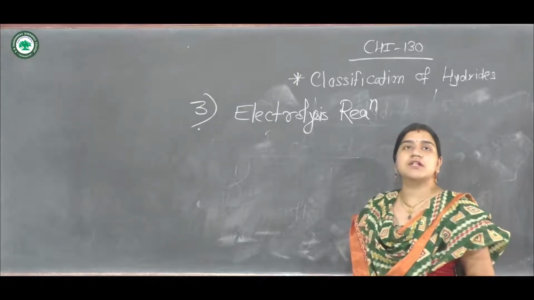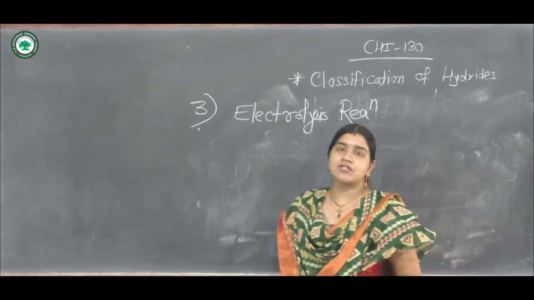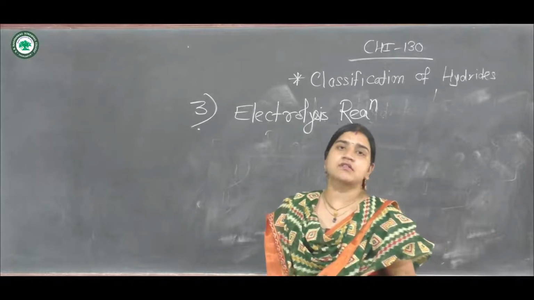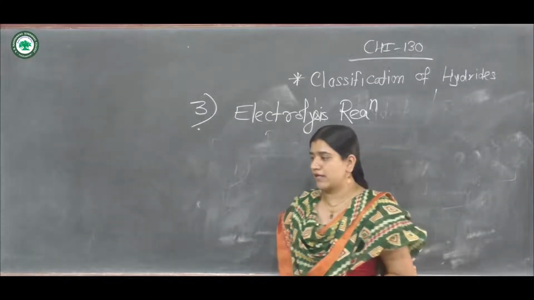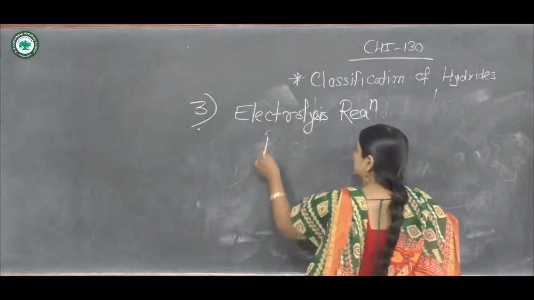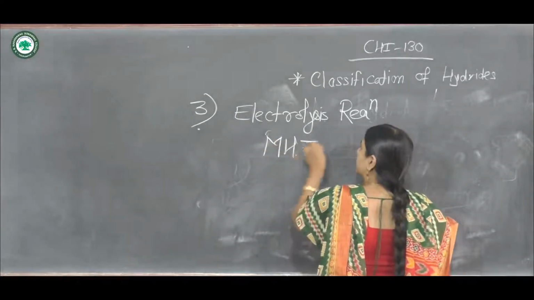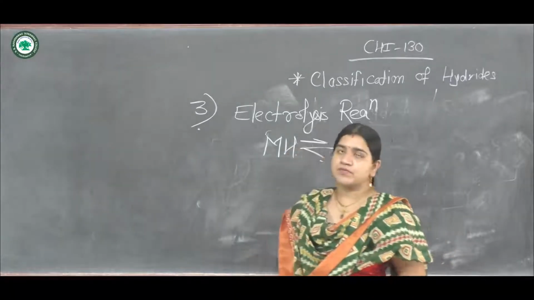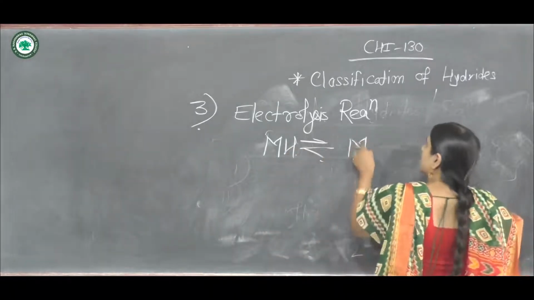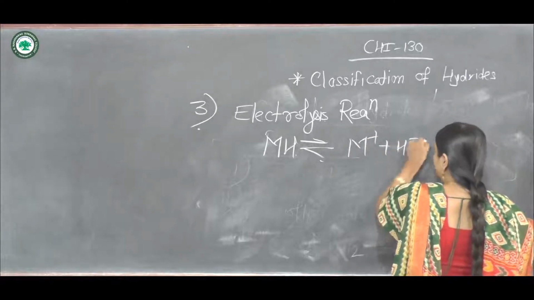Metal gets deposited at the cathode and the hydrogen is liberated at the anode. This is the electrolysis reaction for all the saline hydrides. So what actually takes place? MH, where M is the metal and H is the hydride ion, undergoes the process of electrolysis: M+ plus H-.